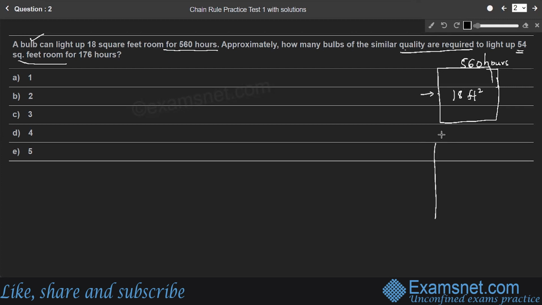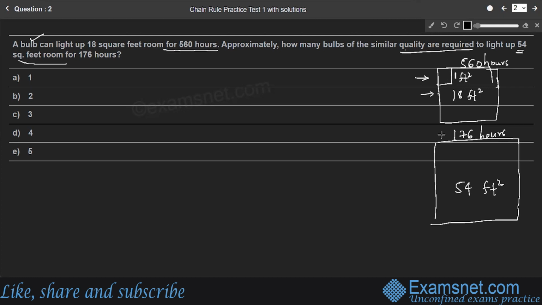So compared to the previous area, here 54 square feet is more, so the area of the second room is more. For 176 hours, here the time duration is less, right? So for this, first we need to consider the number of bulbs required to light up 1 square feet area for 1 hour. I'll repeat once again. Bulbs required to light up 1 square feet area, right?